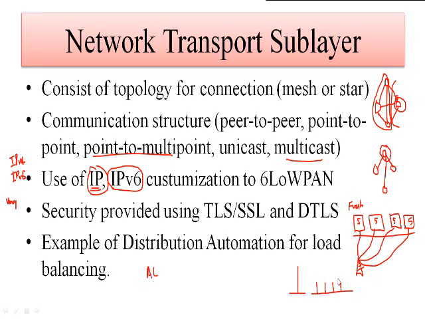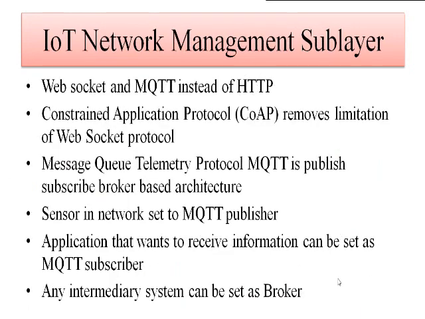So in order to handle the HVAC system in a smart manner, the smart grid uses distribution automation. That results in load balancing. So the power will not cut off automatically; if too much load comes, it can fluctuate and the power can be cut. That can be avoided by using distribution automation. Okay, then the next one is the IoT network management sublayer.